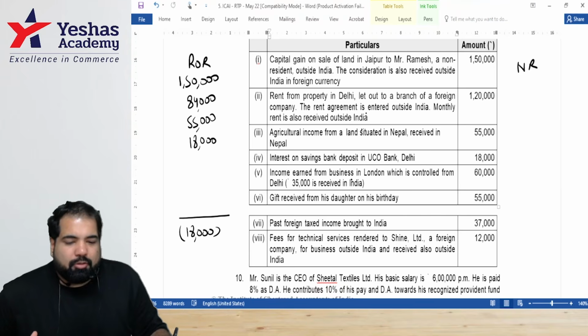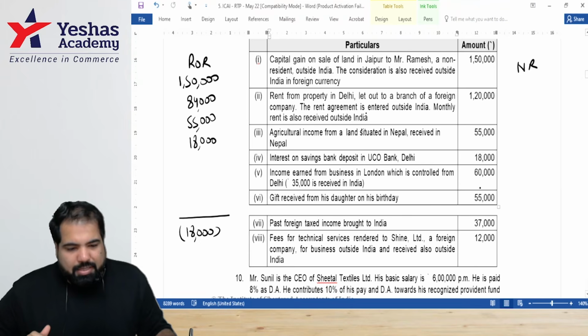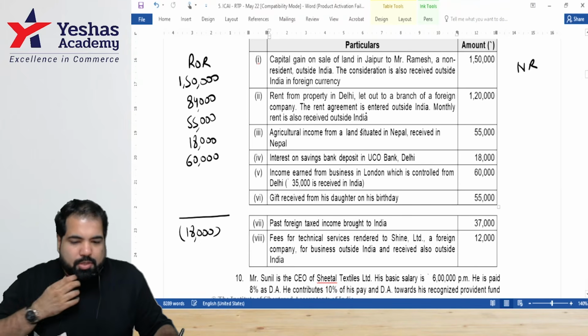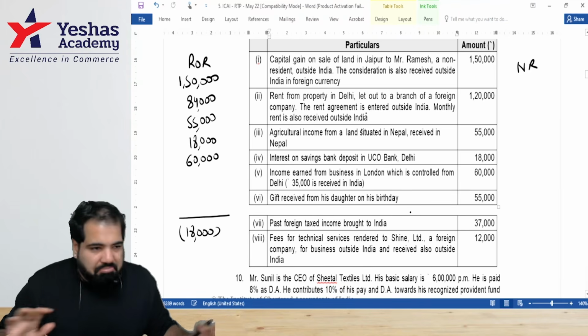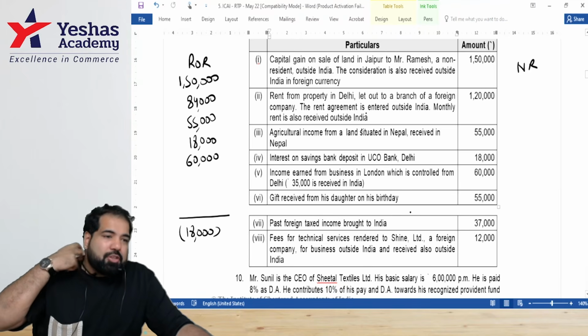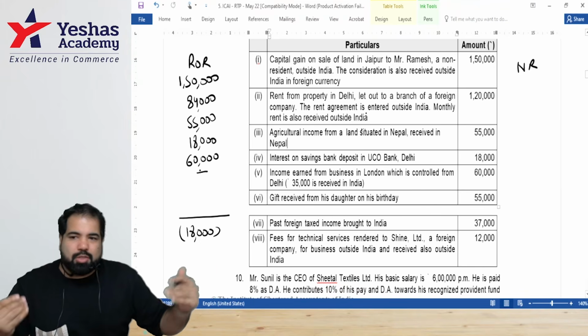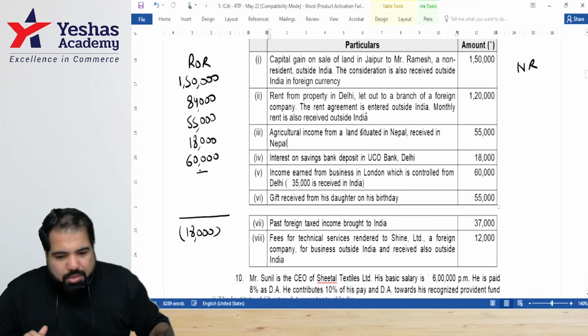Next, income earned from business in London, which is controlled from Delhi. Is it taxable? How much? 60,000. Gift received from his daughter on his birthday. We haven't done it, but guys, gifts received from relatives, is the intention to make money? No. So that's why it is not taxable. If you don't remember this, no problem, give it up. IFOS will do this.